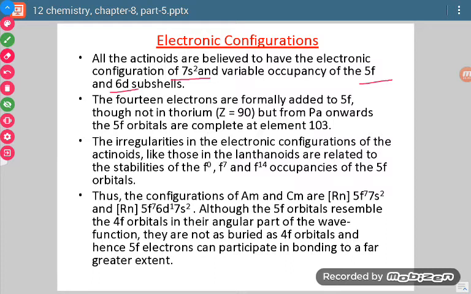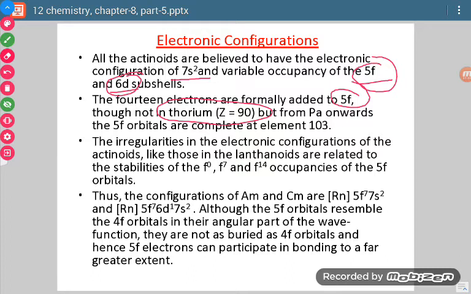It will be 7s2 for all, and then there will be variation of electrons in the 6d and 5f orbitals. Now, 14 electrons are added to 5f. But in the case of thorium, just like we said earlier, there is an absence of electrons in the 5f orbital.